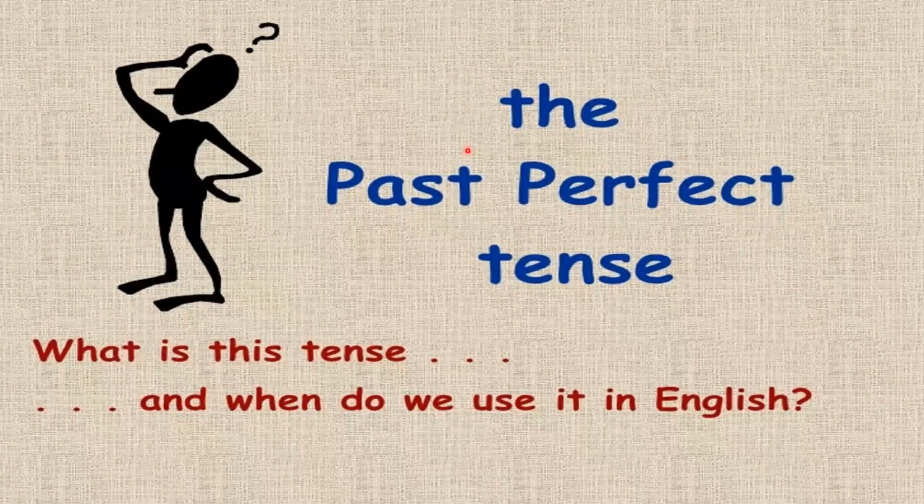The next one, number 2 tense that we discuss, is the past perfect tense. What is this tense? When do we use it in English? Remember, past means it belongs to the previous time. It is not now, not in the future, but it is in the past. And perfect means completed. It is already over and it is perfect. And tense means time.